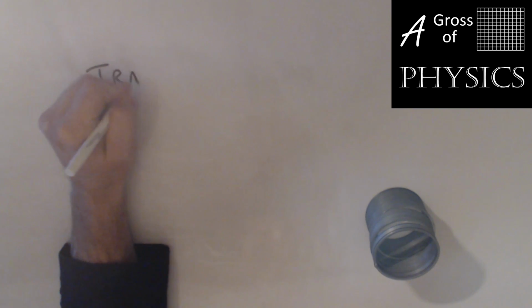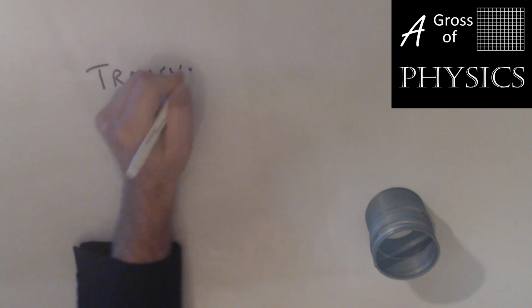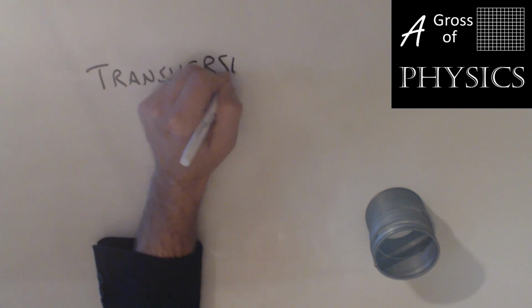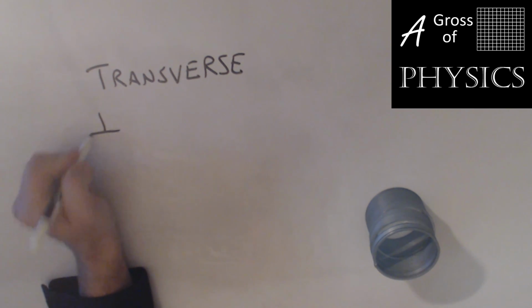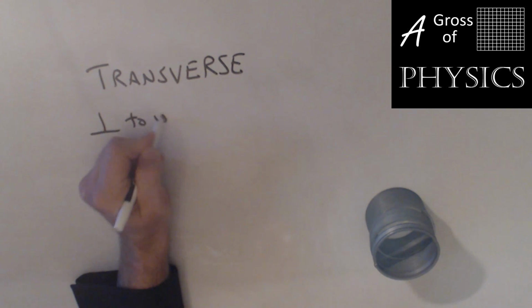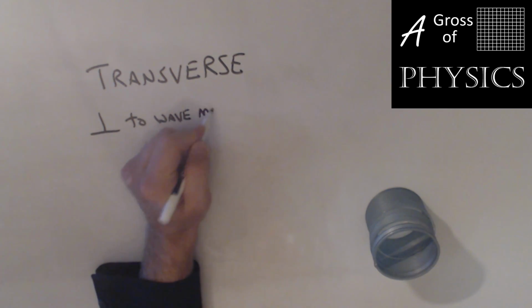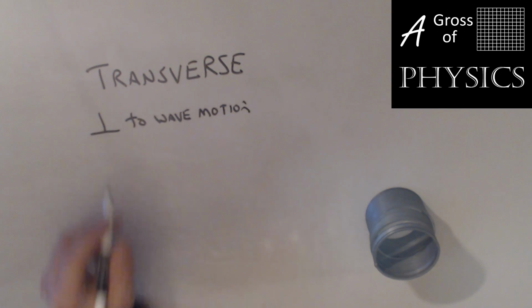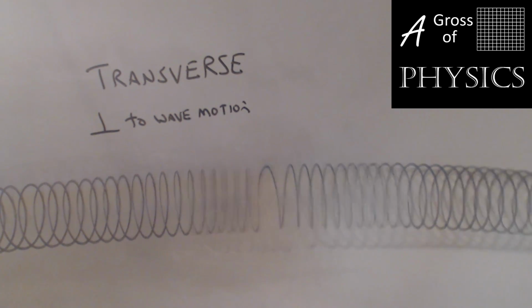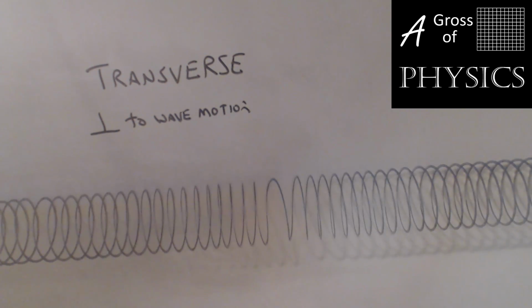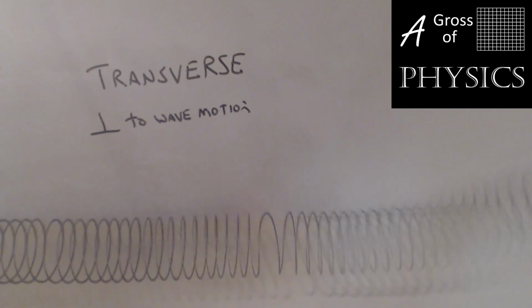All right, first we'll look at a transverse wave. And the key is that the transverse wave particle motion is perpendicular to wave motion. So if I have this slinky spread out, what I'll do is I'll send a pulse down, another pulse down, and another pulse.